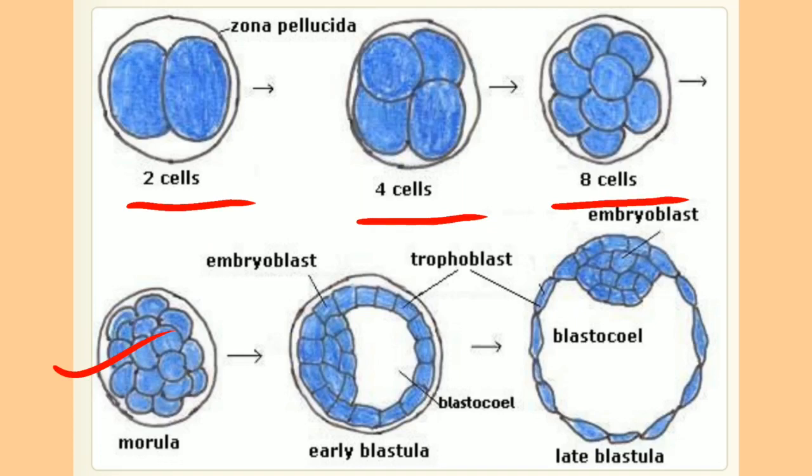Up to this 32-celled stage, the zygote is converted into the morula, and this 16 or 32-celled stage is called morula. It is in the form of a bunch of cells. It looks like a mulberry and it shows an outer protective covering, called zona pellucida. Up to this stage, zona pellucida remains around these blastomeres, and after formation of blastula, this zona pellucida layer gets ruptured and exposure of trophoblast cells occurs during implantation.